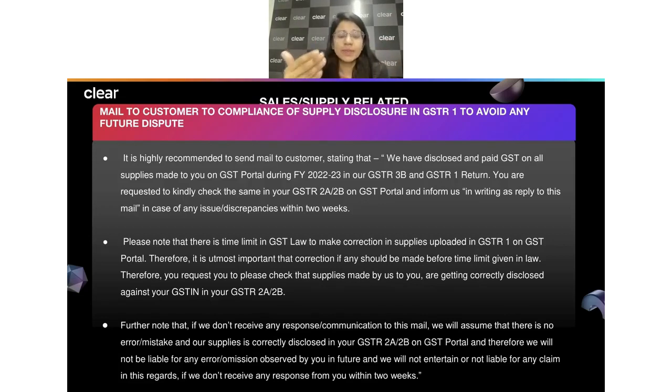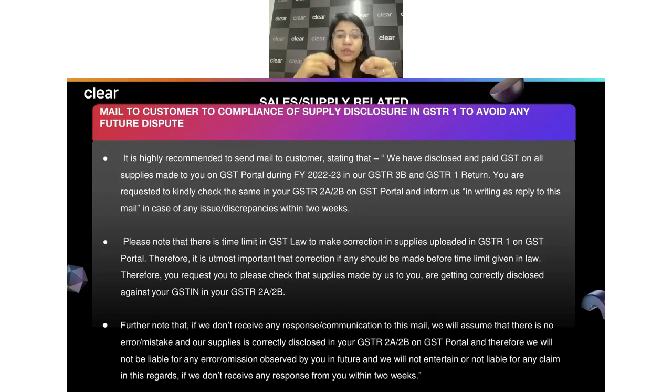But now, from the sales perspective, we all know that today the government is very strict when it comes to the ITC part from the recipient angle, right? You were the seller, you have supplied something, the recipient sees that particular document in their 2B, and accordingly they go ahead and claim the ITC. But there are always chances that you yourself forgot to show that invoice. That could be one thing. Or you had shown that invoice, but you would have shown it as a B2C document rather than B2B, though you have actually paid the taxes to the government on time. There was no problem in that.